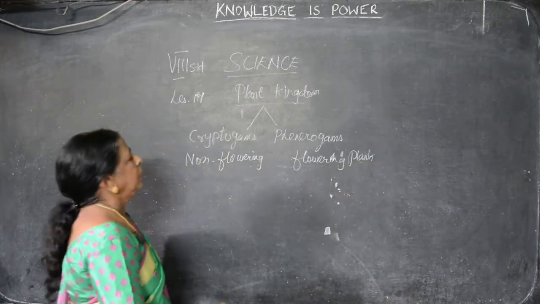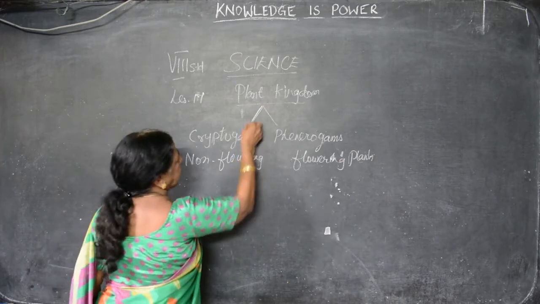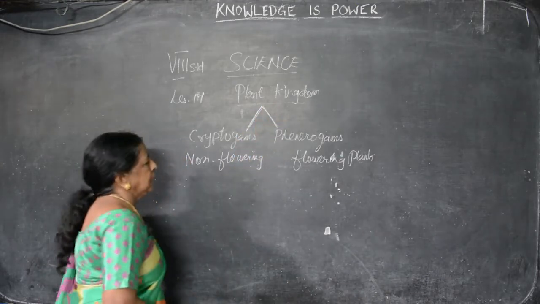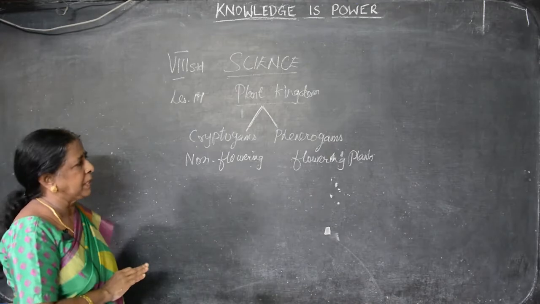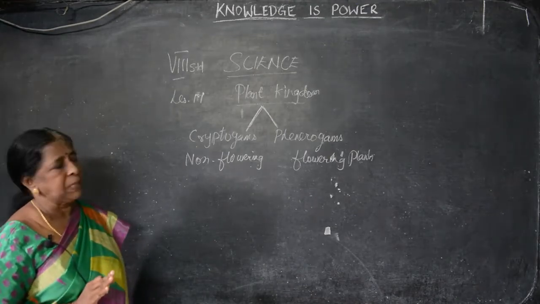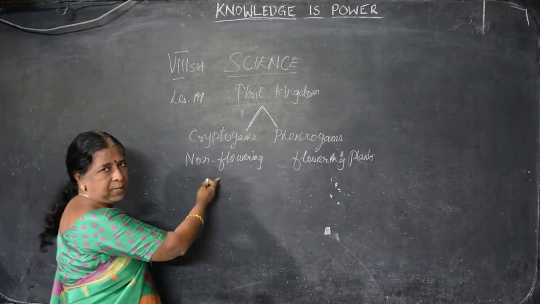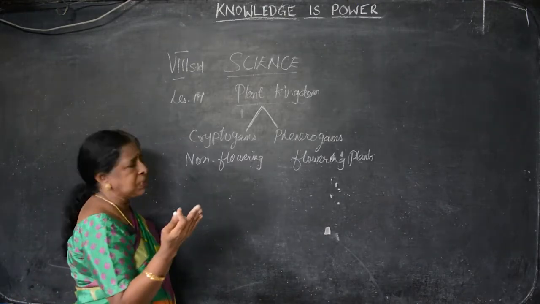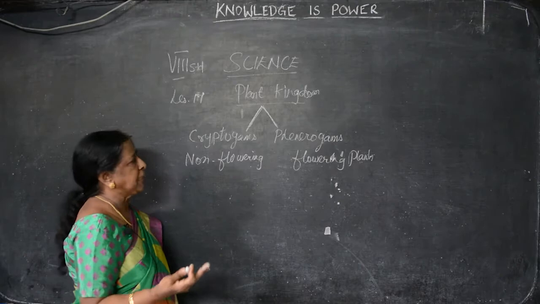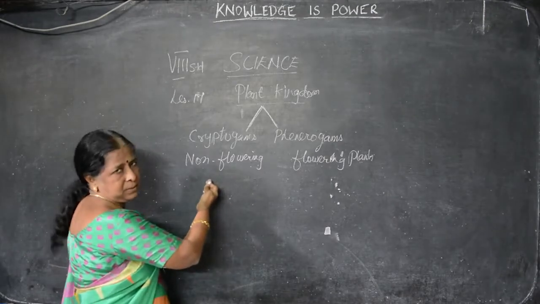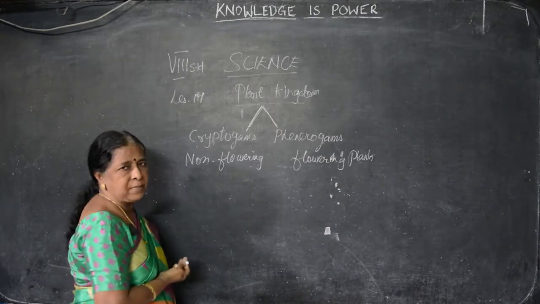So, we have to say now what is cryptogams and what is phanerogams. Cryptogams, I said, non-flowering, phanerogams flowering plants. Non-flowering, from the name itself we know they do not produce the flower. It's only for ornamental purposes. It gives beauty to the nature, but there is no profit by giving flowers.